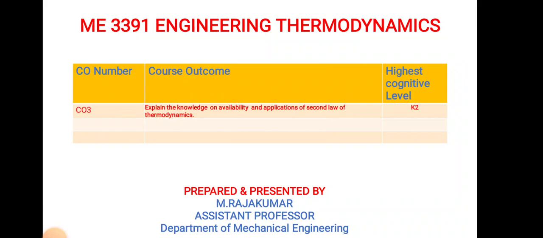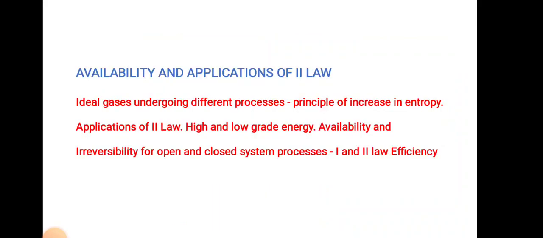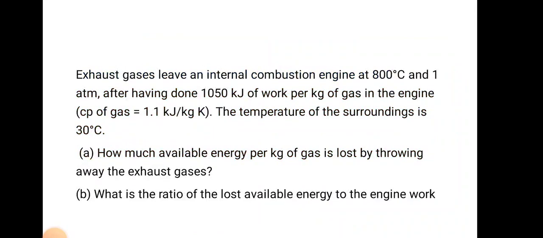That is entropy. So we are going to discuss this topic in the availability and application of second law. Then what's the meaning of availability? We should know the availability, and only after that can we solve the problems related to availability. Availability is a fundamental concept in thermodynamics that measures the maximum amount of useful work that can be extracted from a system as it approaches a state of equilibrium with its surroundings. It is also known as exergy and is a measure of the quality of a system's energy as opposed to its total quantity. That is availability.